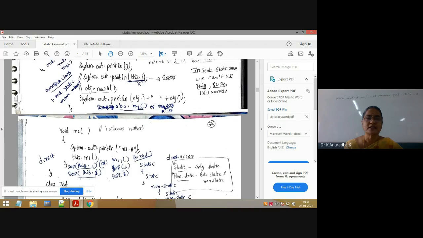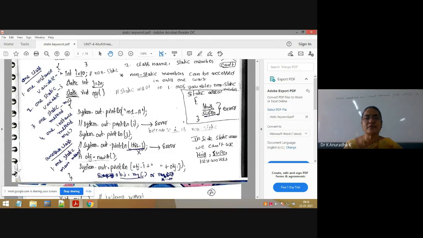So try to understand static method. Inside a static method we can't access instance variables or instance methods directly. Compulsory with reference variable only we can access instance variables and instance methods. Again I am repeating the same sentence. Very important. So inside the static methods, what we can access and what we can't access, try to understand.